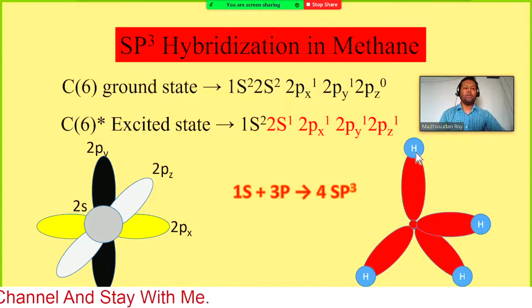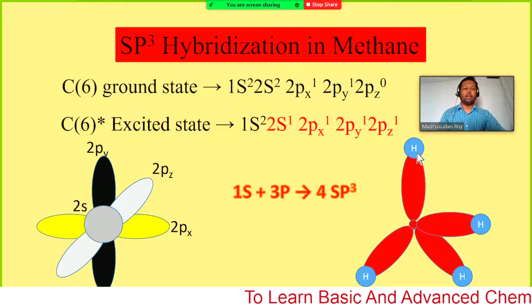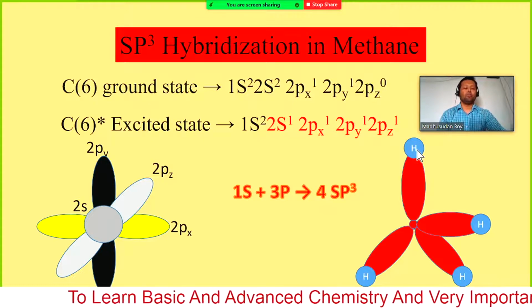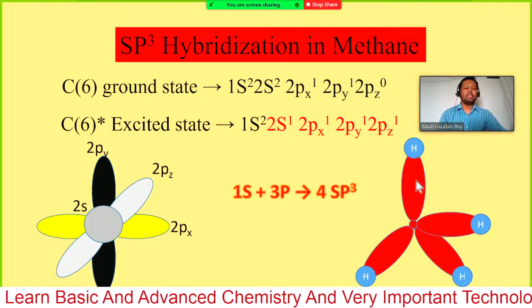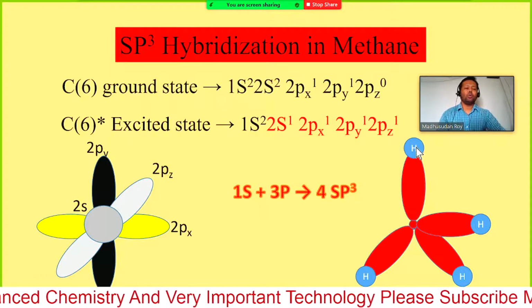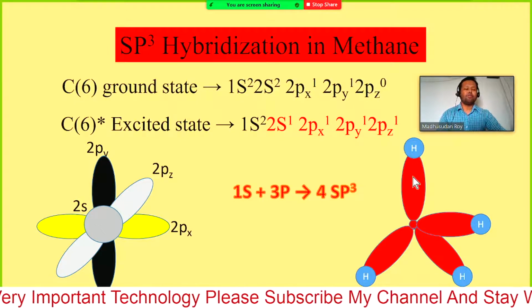So if one hydrogen comes to one sp3 hybridized orbital, then that 1s orbital and the sp3 orbital can have this face to face overlap and form a single bond. So that is the single bond, sp3 and 1s overlap, giving one sigma bond.